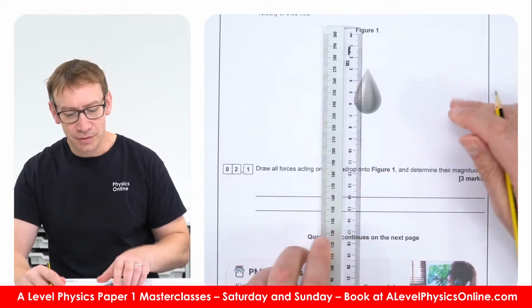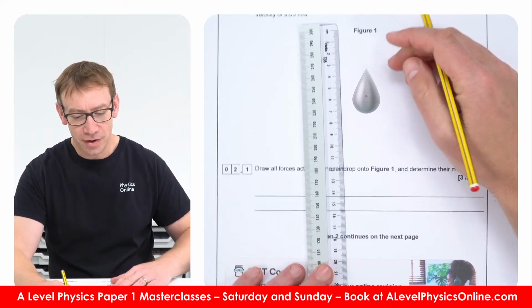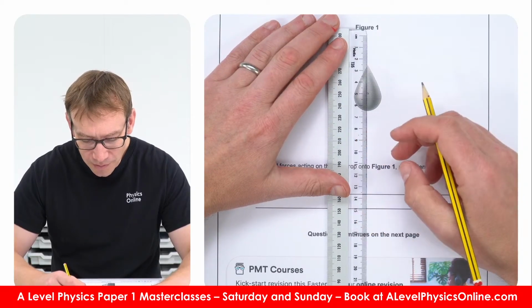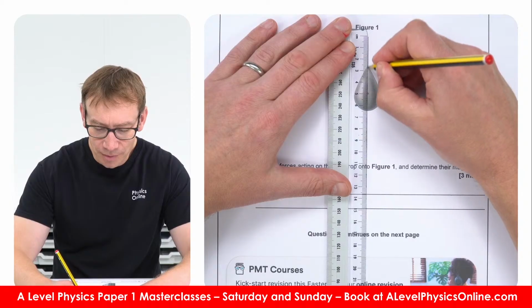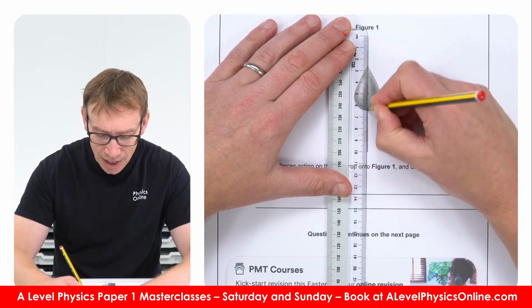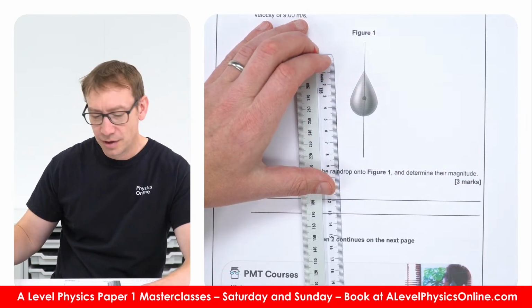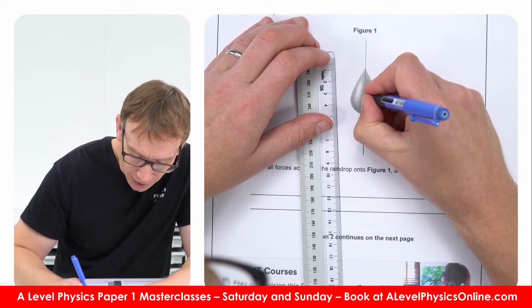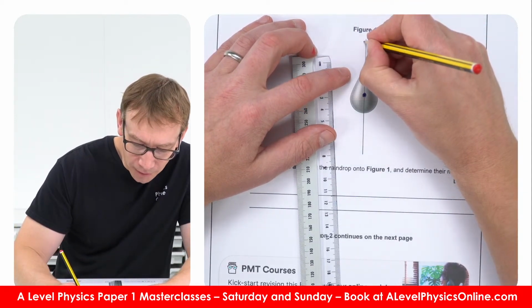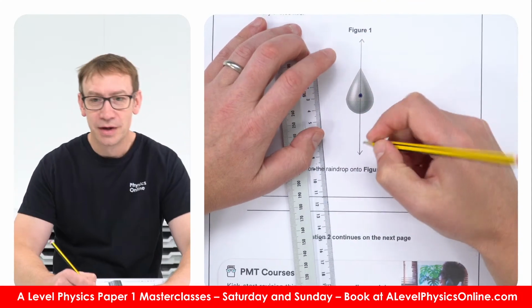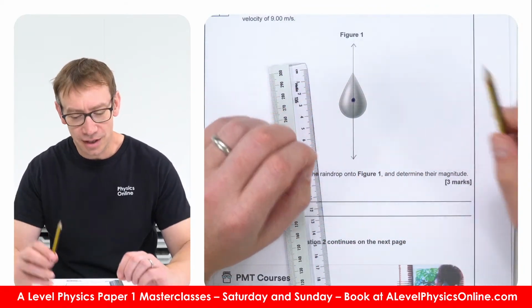Right, so what I'm going to do is put a dot in the middle of this, and that's going to show where the two arrows come from. Now I want to get a nice large arrow. I'm going to make it vertical, from 0 up here to 5 in the middle, down to 10. The key thing here is I've tried to show that I'm drawing these arrows from a central point, and that means the arrow up is going to be equal in size to the arrow down. Pencil is used in case I make a mistake with this diagram. Of course, you can go over it afterwards in black pen.